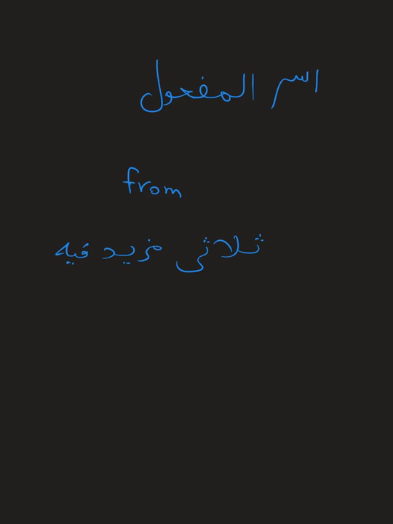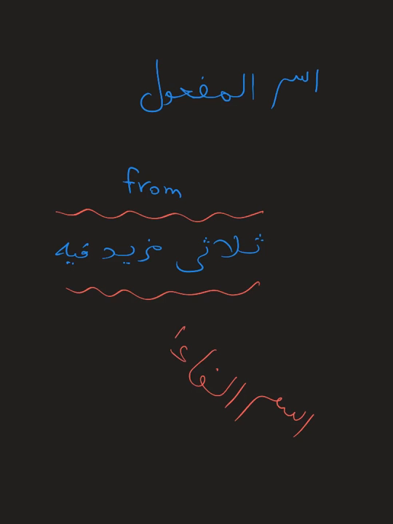As you are aware, we have been doing Thulathi Mazid Fi. We have been looking at the past tense and the imperfect tense of Thulathi Mazid Fi, what we call increased trilateral verbs. In the last lesson, we looked at how to make Ismul Fa'il, and today inshallah we will look at how to make Ismul Maf'ul.